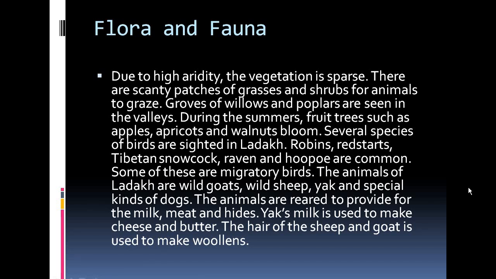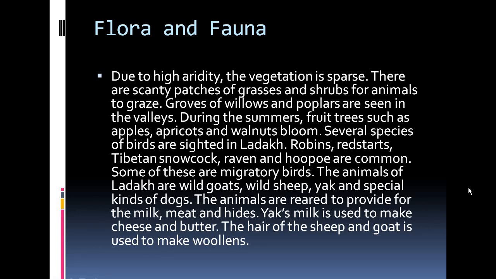So among the other animals of Ladakh, you can find wild goats, wild sheep, yak and special kinds of dogs which can survive in the extreme cold situations there. So these are the animals who can survive and tolerate the extreme cold and dry patches easily. So that's why they can stay there.